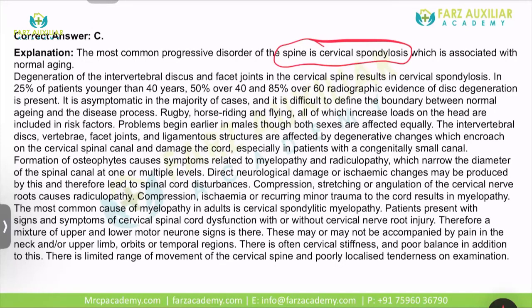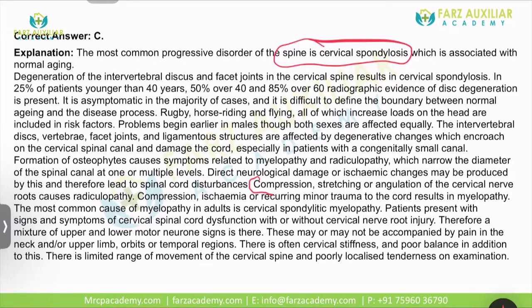Okay. So here is the basic what you want to know. Compression, stretching or angulation of the cervical nerve roots causes radiculopathy. Compression, ischemia or recurring minor trauma of the cord results in myelopathy. The most common cause of myelopathy in adults is cervical spondylitic myelopathy. Patients present with signs and symptoms of cervical cord dysfunction with or without cervical nerve root injury.